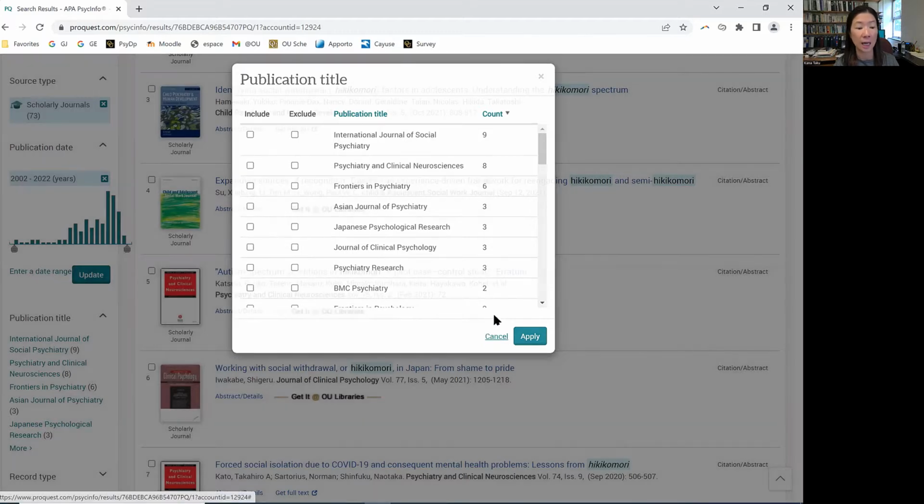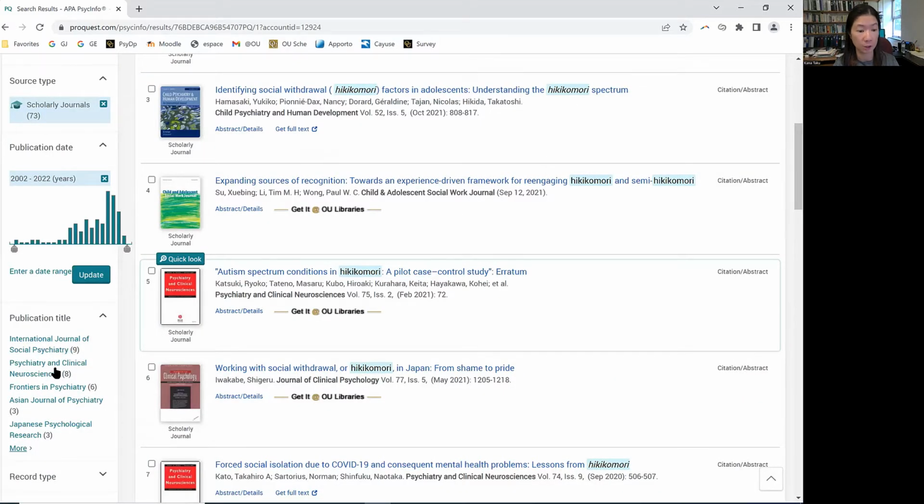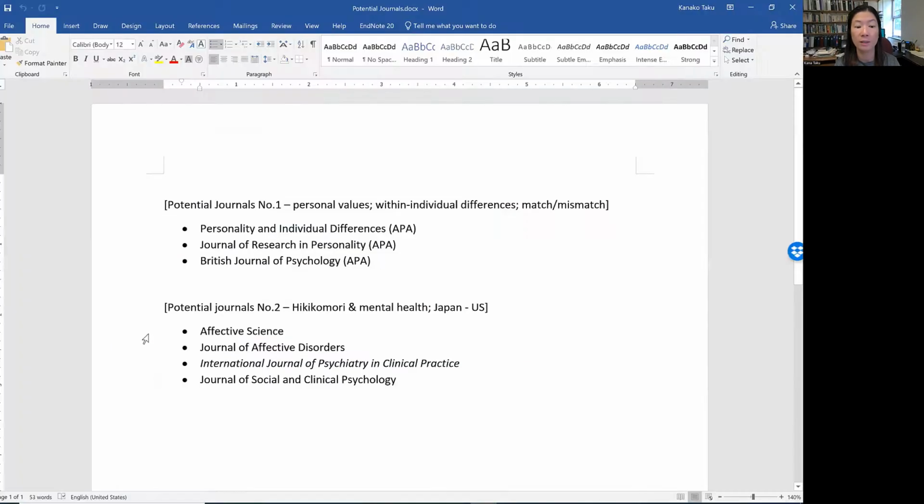At the end, I reviewed all of the journals and came up with these four journals: Affective Science, Journal of Affective Disorders, International Journal of Psychiatry in Clinical Practice, and Journal of Social and Clinical Psychology. So these are my potential journals. These are the potential journals for the first paper that focuses on personal values.